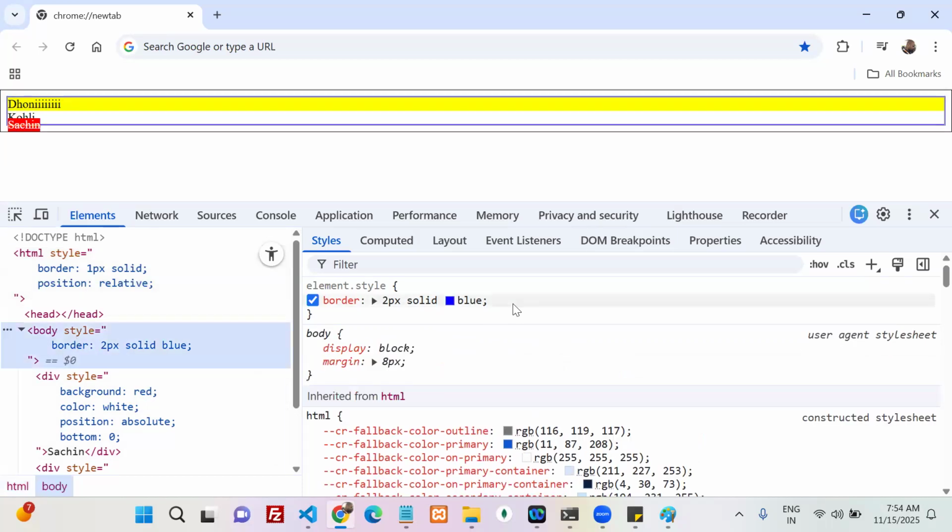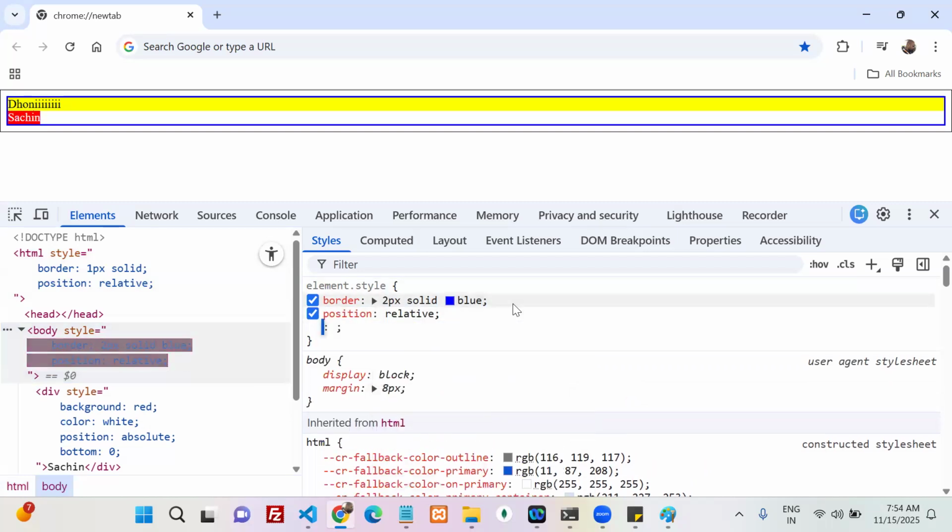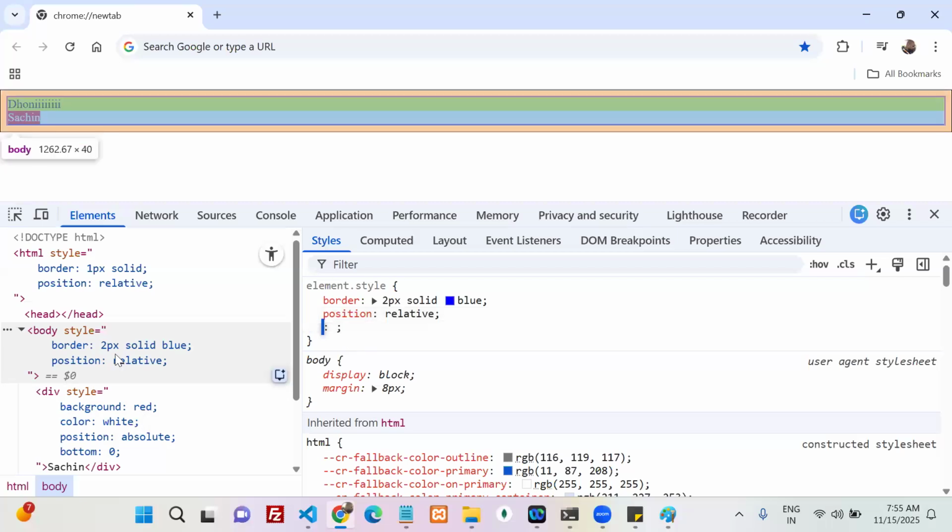Now I'm going to keep the body's position as relative. So which one does it take as a reference? Body is the reference. Body as a reference. Now understood, right? The point. If my position is absolute, it always takes the parent as a reference.